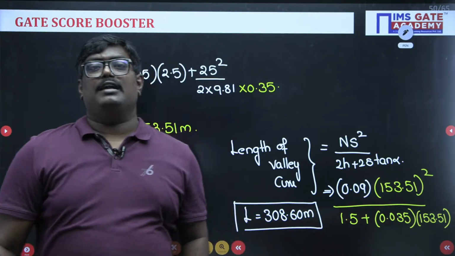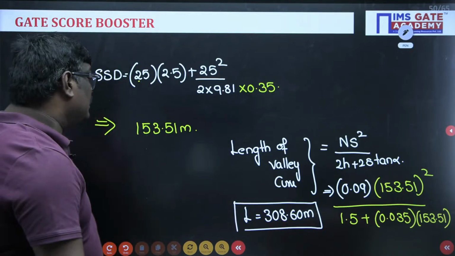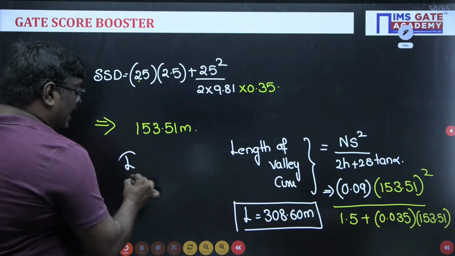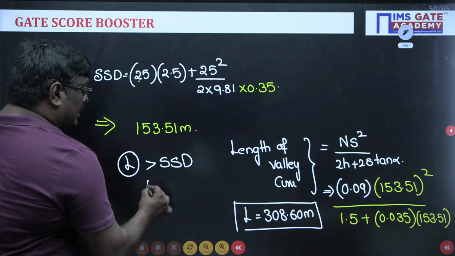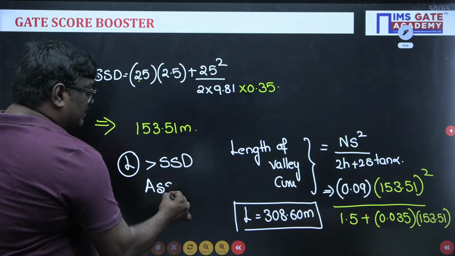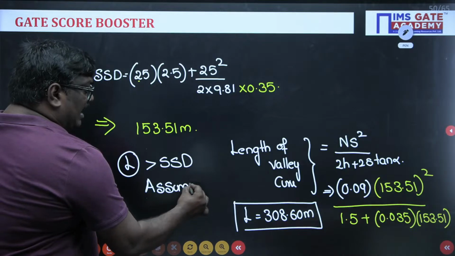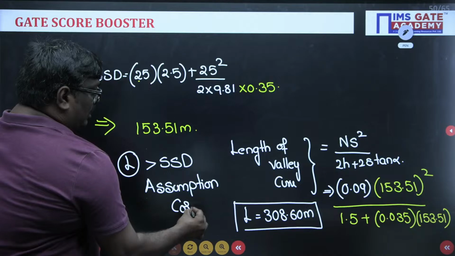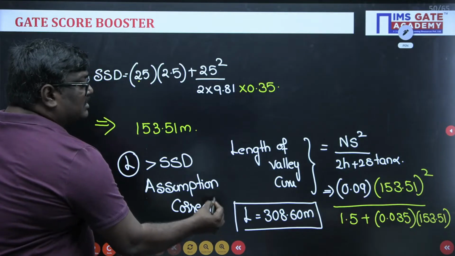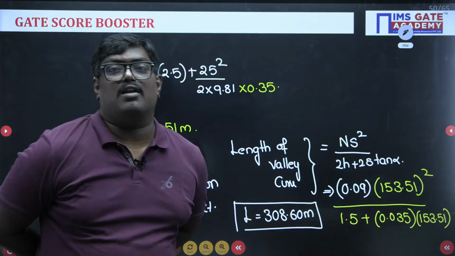Here I will tell you one important thing, students. Here length, whatever you have calculated, is greater than SSD. So our assumption is correct. If suppose your assumption is wrong, then if L is less than SSD, then the formula will change. The formula will be 2s minus 2h plus 2s tan alpha upon N.